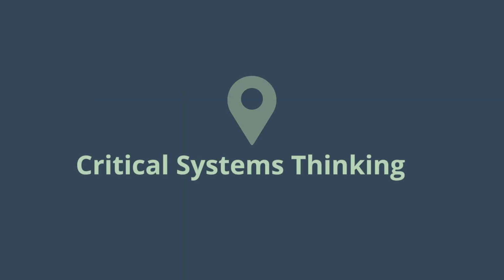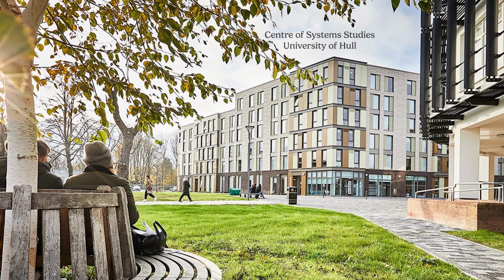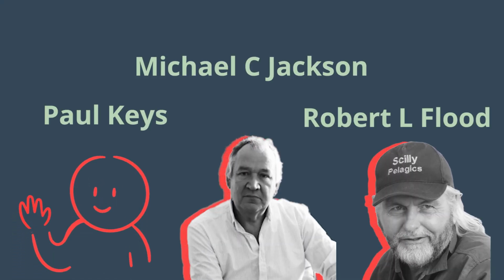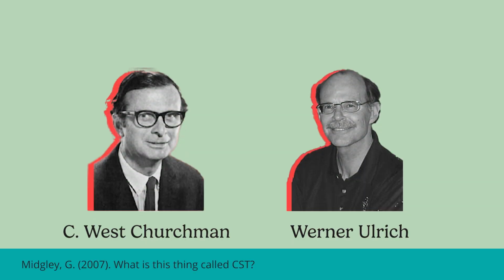Critical systems thinking was largely developed at the Center for Systems Studies in the University of Hull and based on research by Michael C. Jackson, Paul Keyes, and Robert L. Flood. However, there is some discourse about who created the framework first. You see, Jackson, Keyes, and Flood were largely inspired by these two, C. West Churchman and Werner Ulrich.